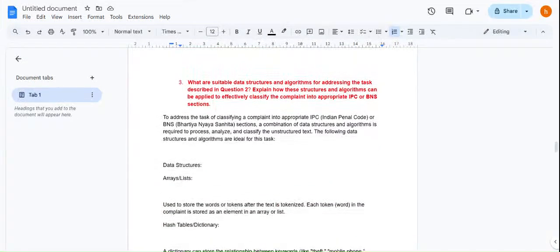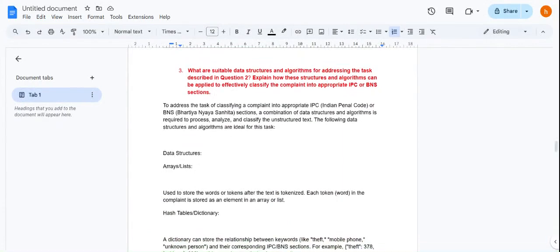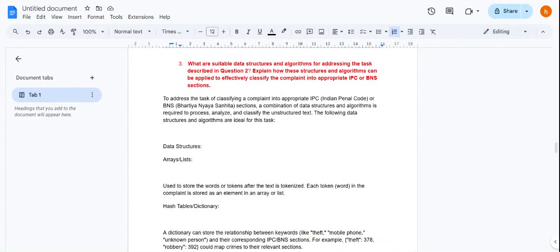Next question, it is a combination of the third and fourth questions. Let me be clear. The question states: first, what are the suitable data structures and algorithms for addressing the tasks described in question 2? Explain how these structures and algorithms can be applied effectively. Classify the complaint into the appropriate IPC or BNS section.